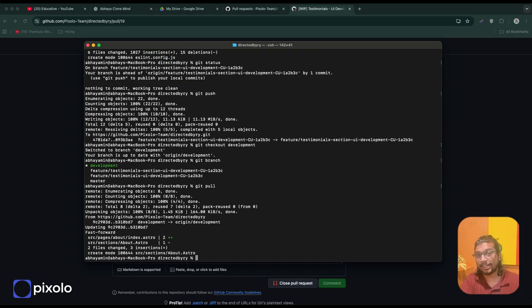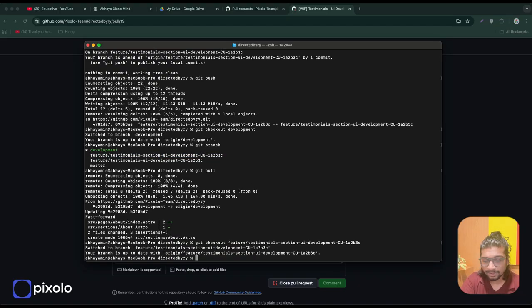Now when I do git pull, I get all of Messi's code because Messi's code is already merged into development. So now my local system, the development branch on my local laptop, also has Messi's code. Till now it didn't because I never went to development and did git pull. So my laptop now has all of Messi's code. Now I'll go back to the branch that we had created before, which is this one. Okay, so we'll go back to this branch.